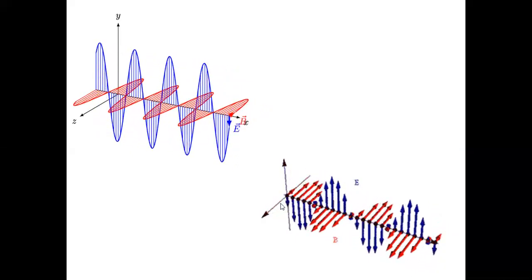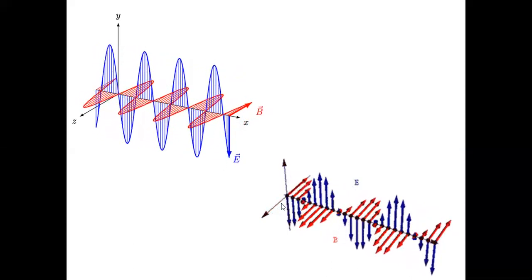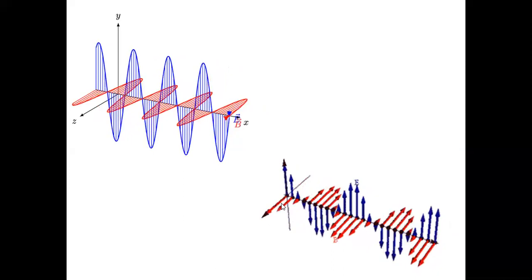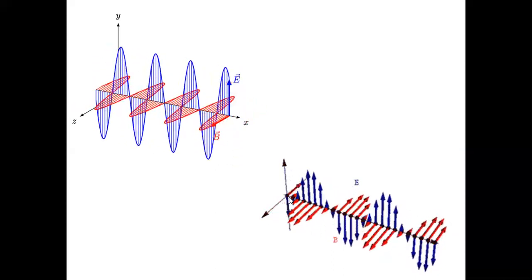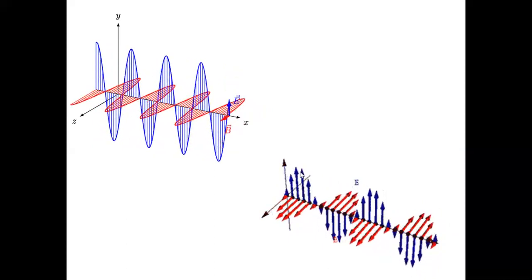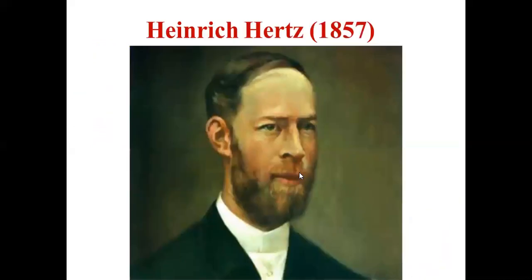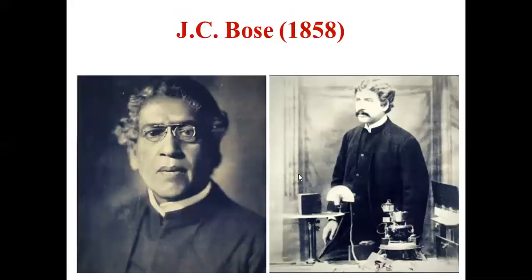What do you mean by that? Electric and magnetic fields attain their highest value and the lowest value together. That means they are in phase. You don't find any situation here when the electric field is maximum and the magnetic field is zero. There is no such situation. They are in phase. So they are timely varying electric and magnetic fields.